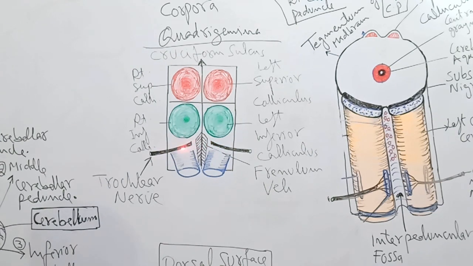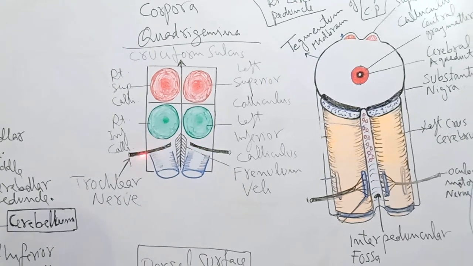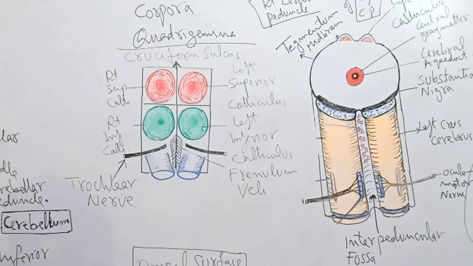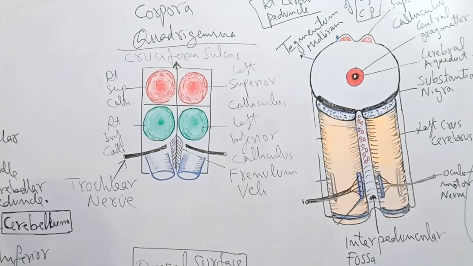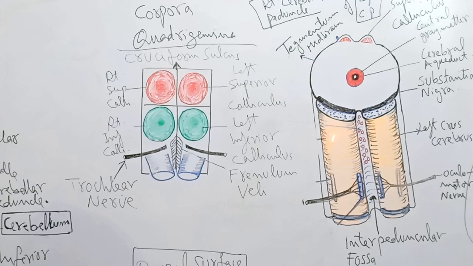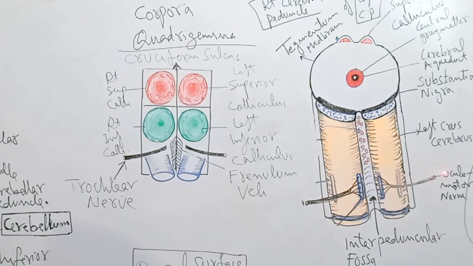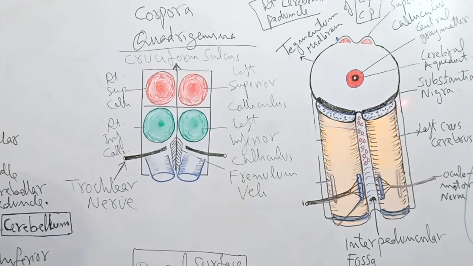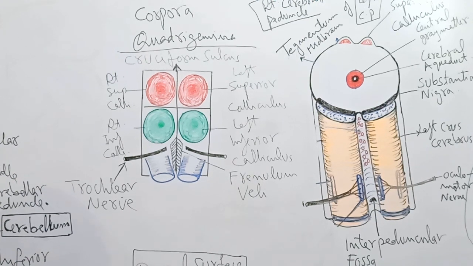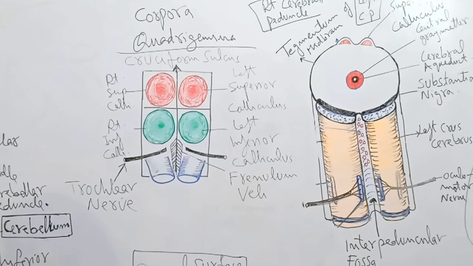Now, the trochlear nerves are unique in that these are the only cranial nerves which have surface attachment on the posterior surface of the brain. All the rest of the cranial nerves arise from the ventral or ventrolateral aspect of the brain. You know, there are 12 pairs of cranial nerves.